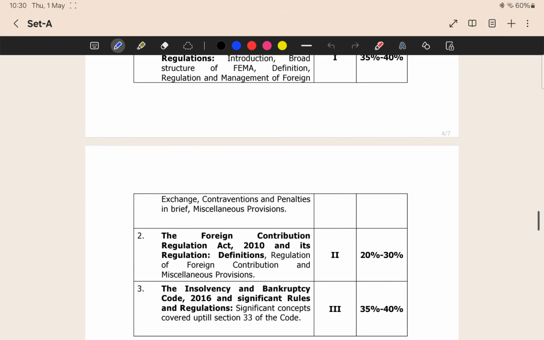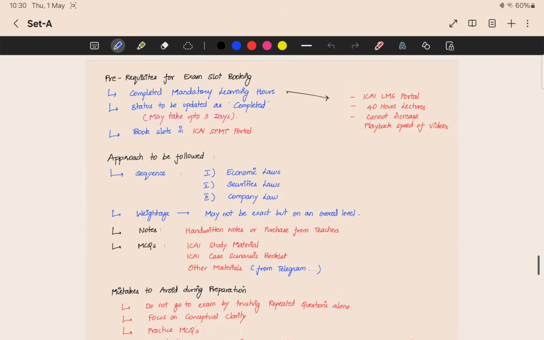Now the sequence which I am telling you to follow is that first you have to complete the economic laws, and then you have to read the securities laws. Then last you can come to company law. By completing economic and securities laws itself, you are roughly covering 50 marks of the paper.